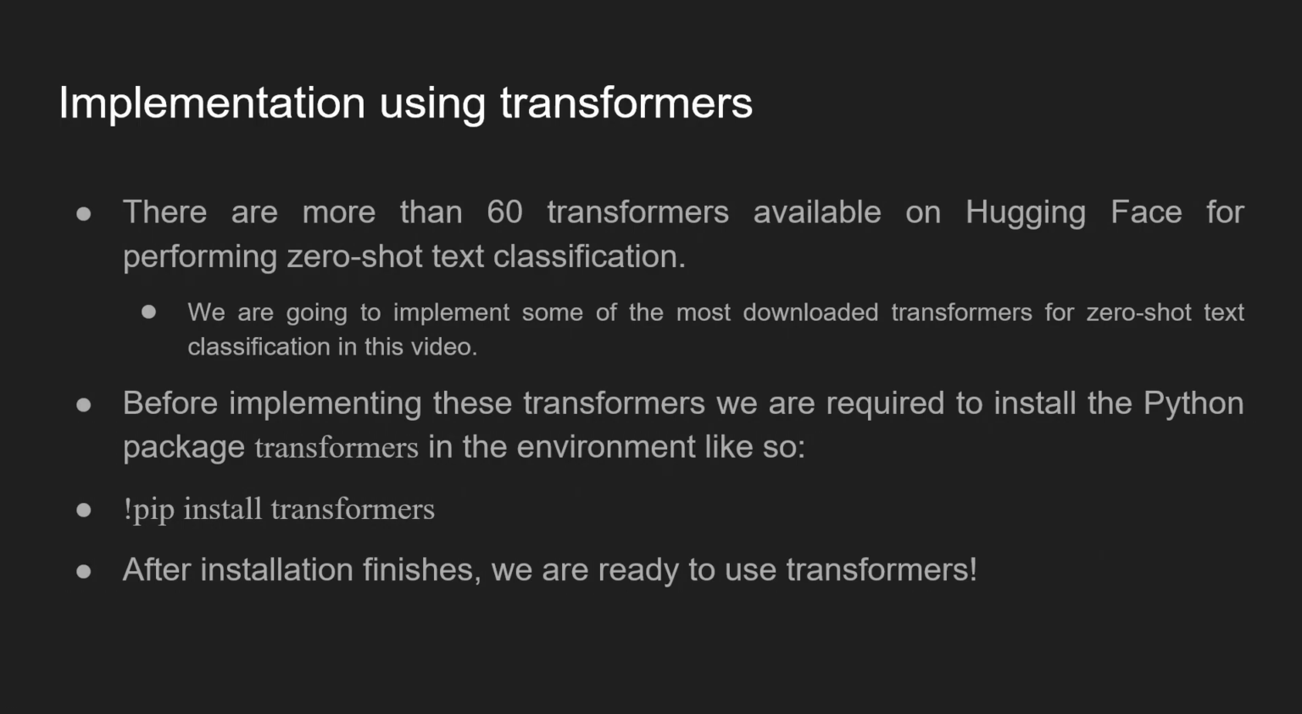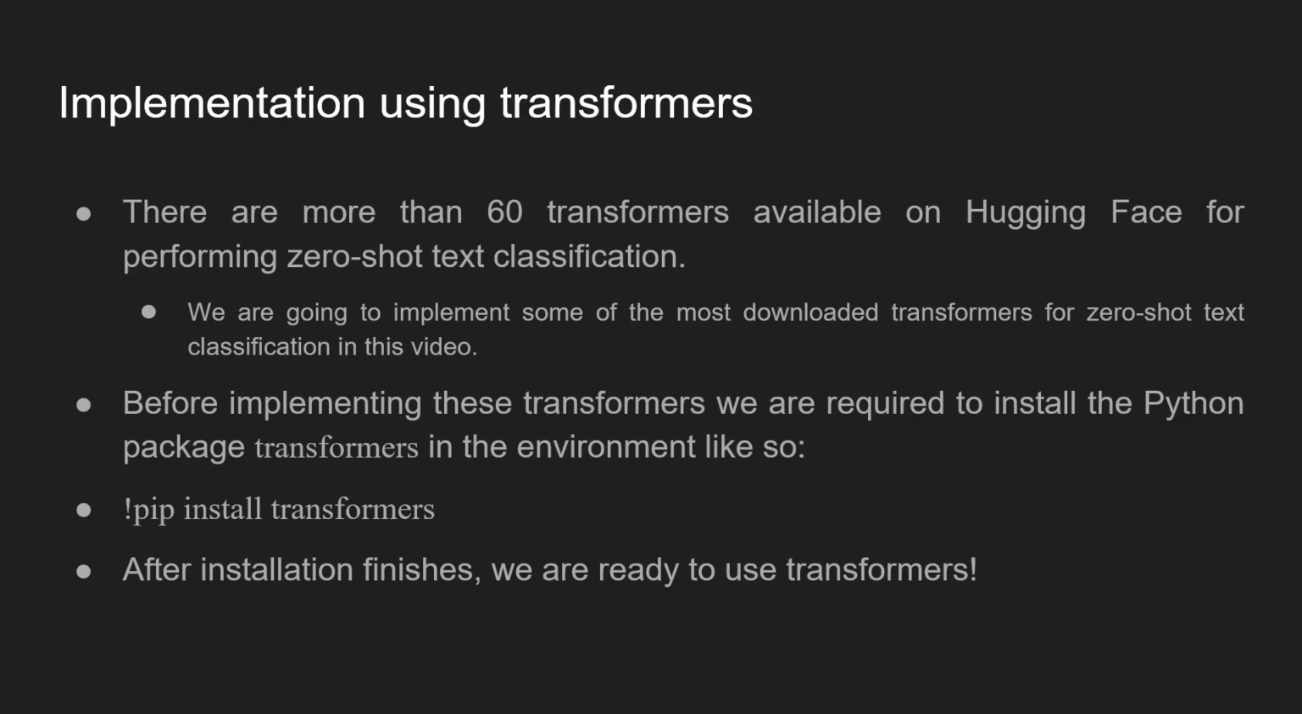On Hugging Face, you have more than 60 transformers available, and for obvious reasons, it is not possible to implement and show each and every one. Thus, I will show you the implementations of the three most popular transformers available on Hugging Face. Before we try this approach, there is a prerequisite, and that is the transformers package.